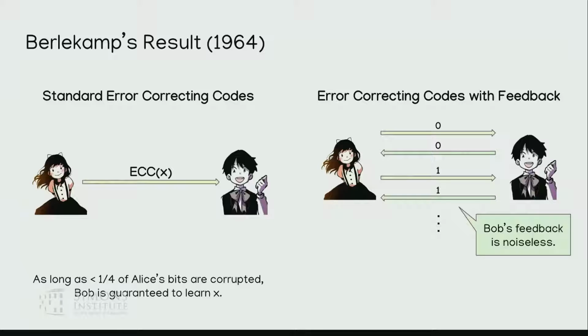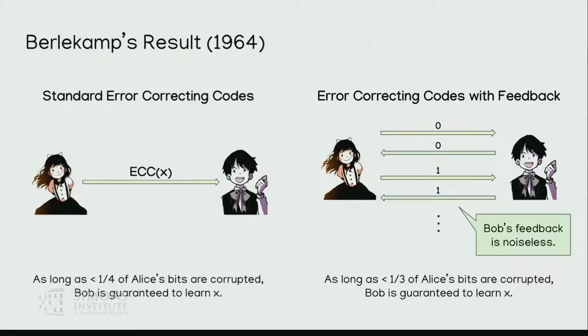Okay, so what did Berlekamp show then? The result is, instead of 1/4, which is just for the one-directional communication setting, he showed that as long as up to 1/3 of Alice's bits are corrupted, you still get the same error resilience guarantees. In some sense, 1/4 to 1/3 shouldn't be so surprising, right? Because Bob is able to use his feedback to ask Alice specific questions about what he needs to learn, to get the most relevant piece of information from Alice at every point in time.